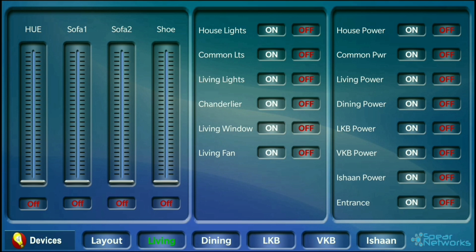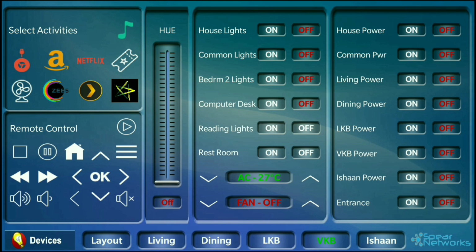Let's just try one of the bedrooms. Right. So what we see is a similarly conceptualized screen with groupings of devices as per their functions. Each element on all of these screens reads us the status of the device and lets us control the same.